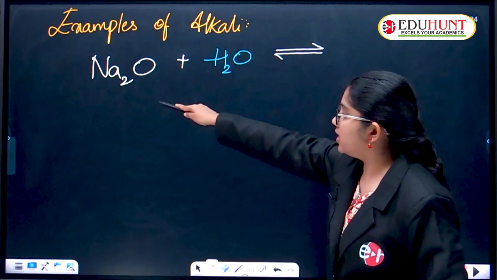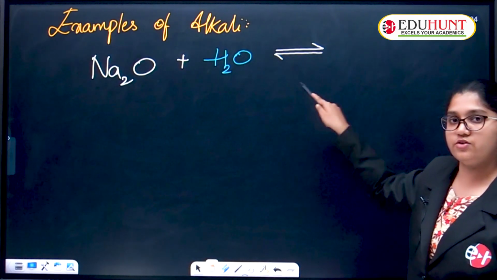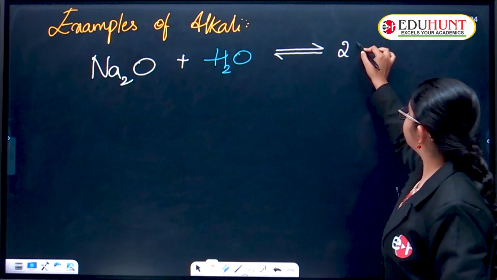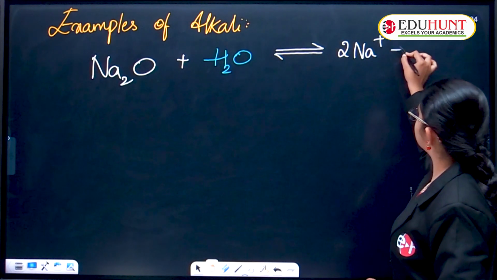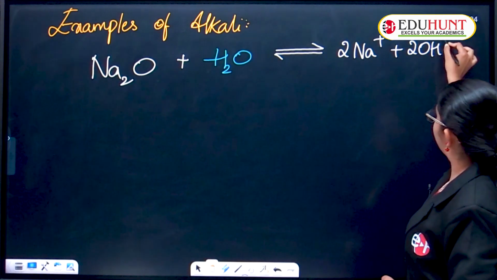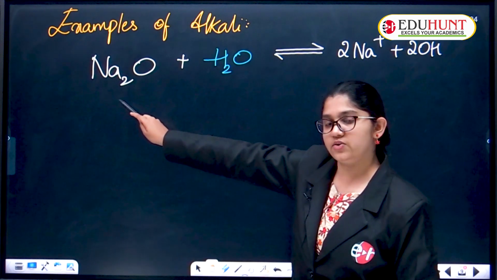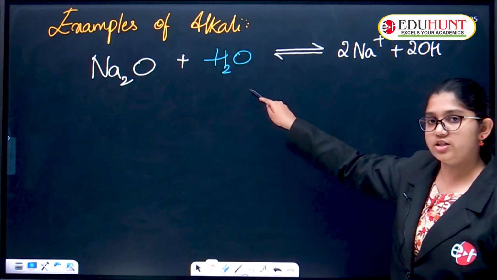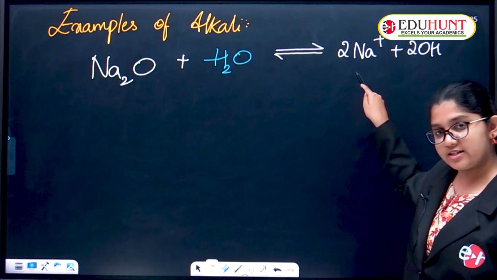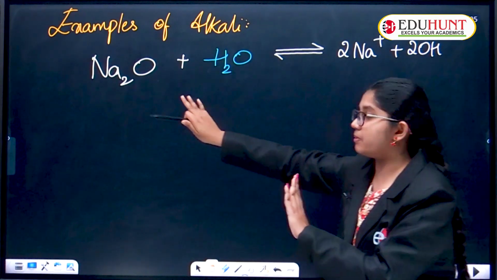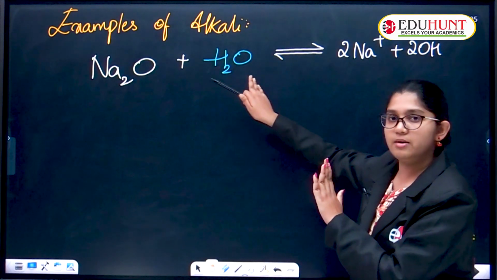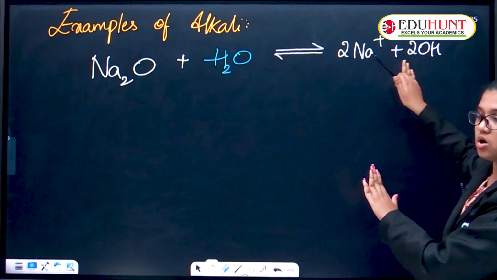So Na2O plus H2O gives rise to 2Na plus and 2OH minus as the products. So when a metallic oxide reacts with water, it gives rise to Na plus and OH minus. Simply, children, this is a base soluble in water, which gives rise to OH minus.